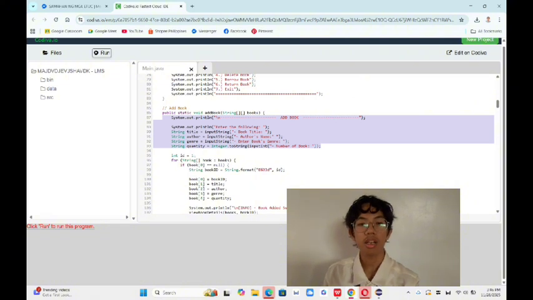Another important helper method is the book ID to row converter. Since book IDs follow the pattern B001, B002, and so on, the method extracts the number part of the ID and subtracts 1 to get the correct array index. This ensures that the program always accesses the correct row of the 2D array based on the book ID format.